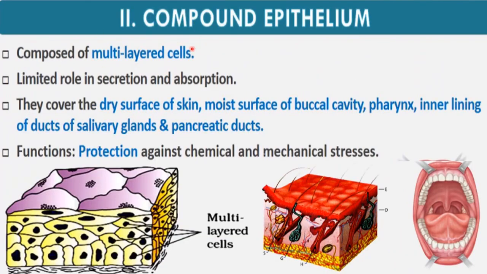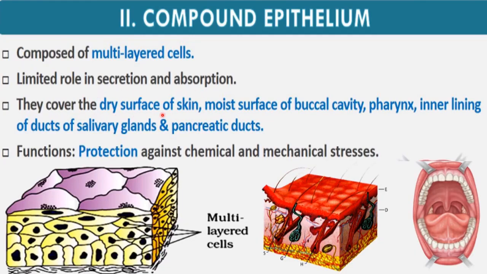Next type of epithelium is compound epithelium. Compound epithelium is made up of multiple layers of cells, many layers of cells you can say. So multi-layered cells make compound epithelium. Like here you can see these multi-layers are present. It has a limited role in secretion and absorption. We have studied simple epithelial tissue, which has a major role in secretion and absorption, but the role of compound epithelium is different. It has a limited role in secretion and absorption.